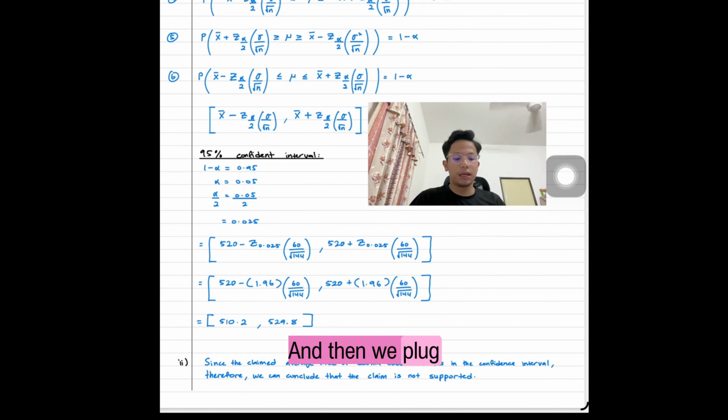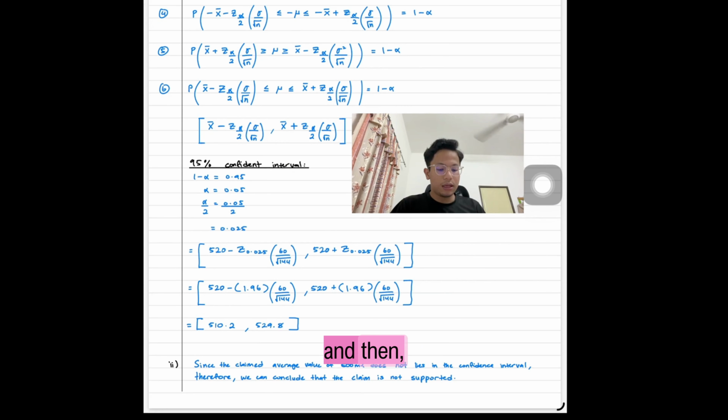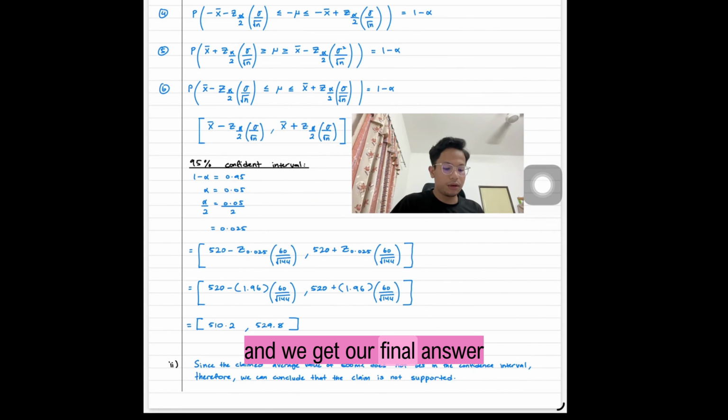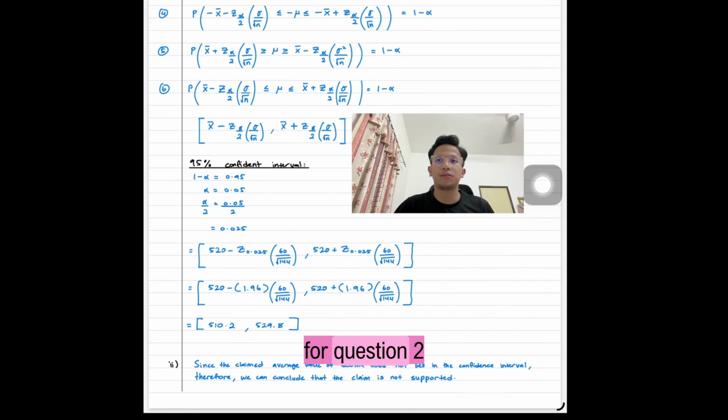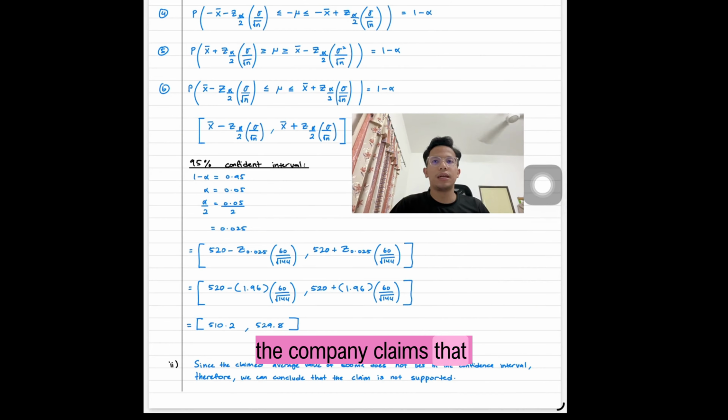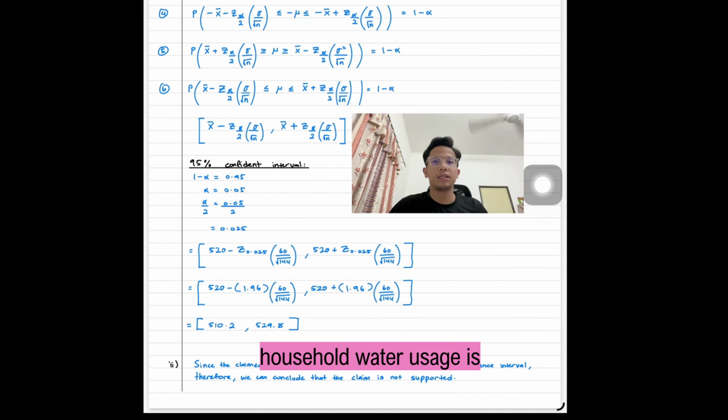And then we plug in all the information that was given into this equation, and then we can find the z alpha over 2 in the z-score table, and we got our final answer, which is 510.2 and 529.8.